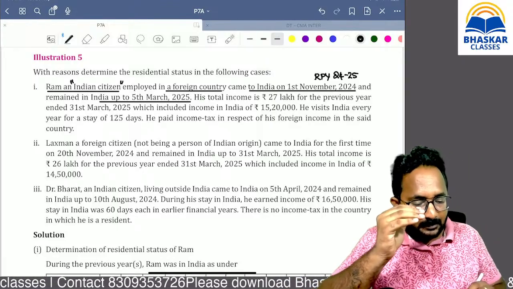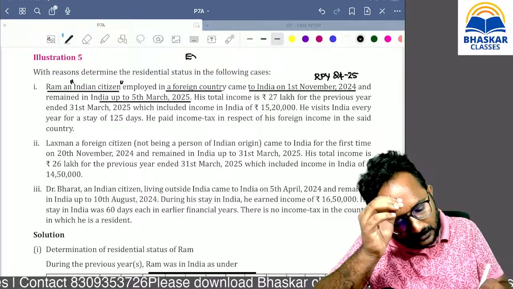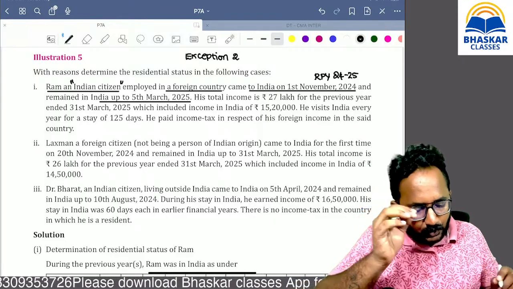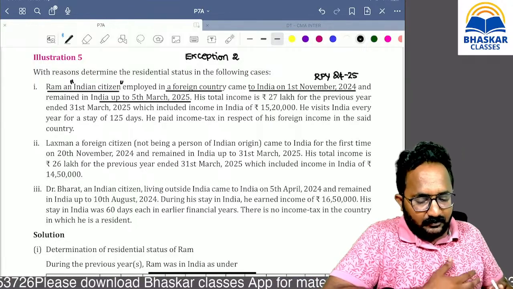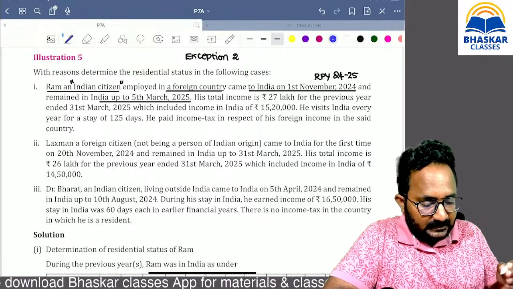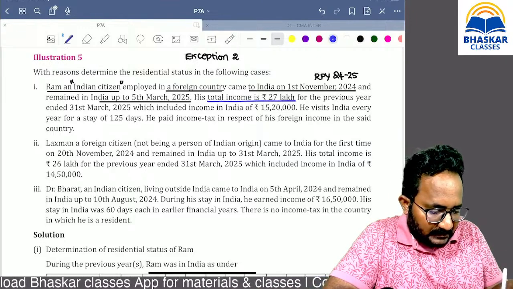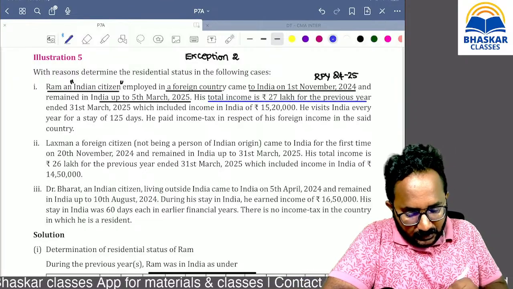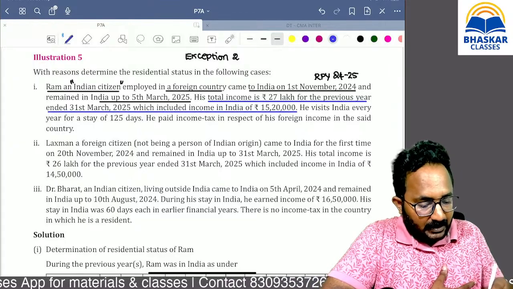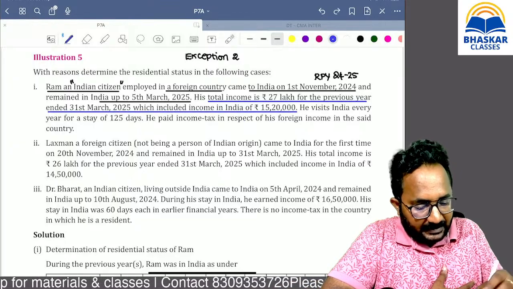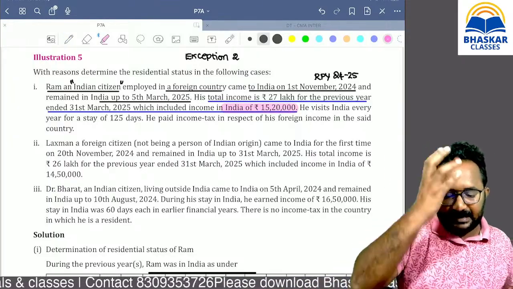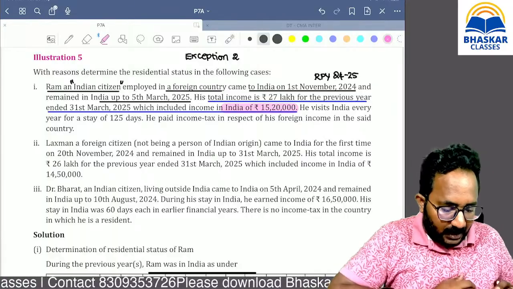He comes to India for the purpose of what? Visit. An Indian citizen comes to India for the purpose of visit during the relevant previous year. Then we have to check the income other than income from foreign sources. Total income is 27 lakh for the previous year, which included that income in India. That means income from Indian sources exceeded 15 lakh or not? Exceeded. Then what we need to do?